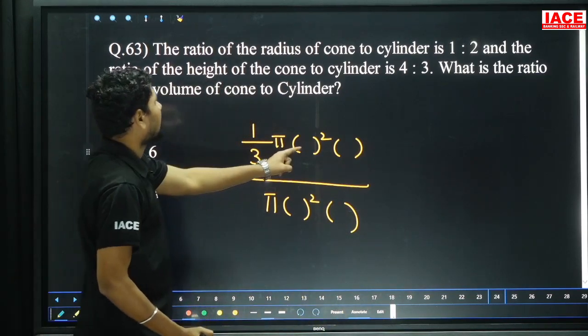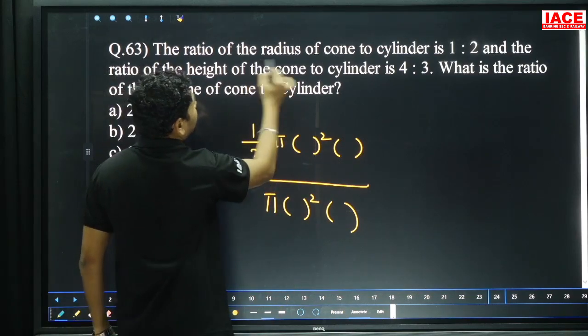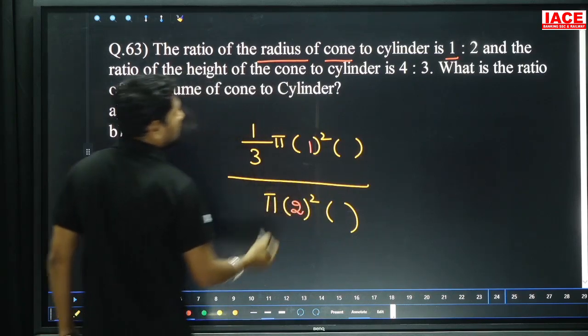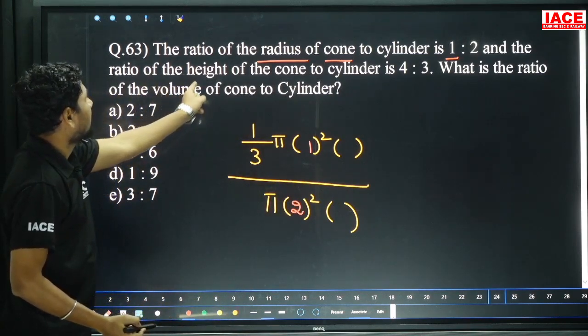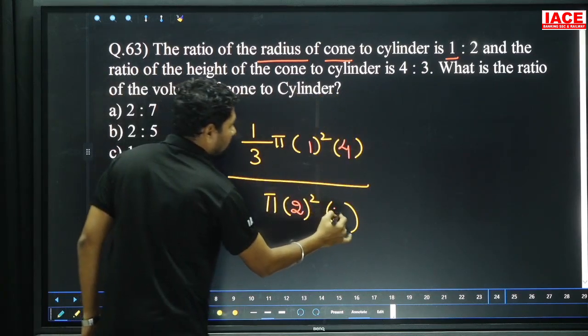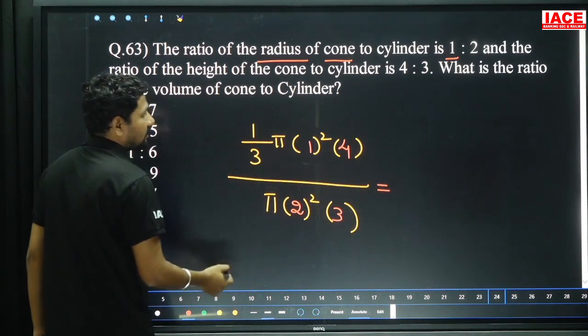Look at the radius. Cone radius is how many parts? 1 part. And cylinder radius is how many parts? 2 parts. And the ratio of the height of the cone is how many parts? 4 parts. And cylinder is how many parts? 3 parts. We should cancel, then we will get the answer.